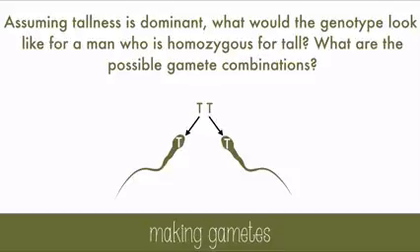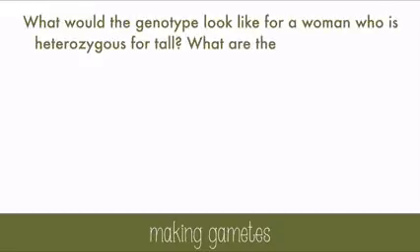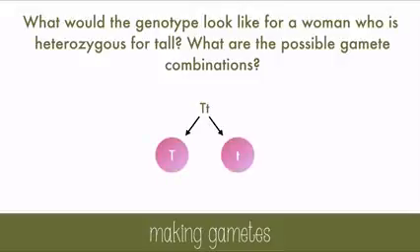But let's try another case. What would the genotype look like for a woman who's heterozygous for tall? And what are the possible gamete combinations? Now heterozygous means different alleles, so this will be written with a capital T and a lowercase t. This also means that there are two possible gamete combinations, an egg with a big T for the tallness gene, or an egg with a little t for a short gene. Heterozygous traits will have more variation in their offspring.